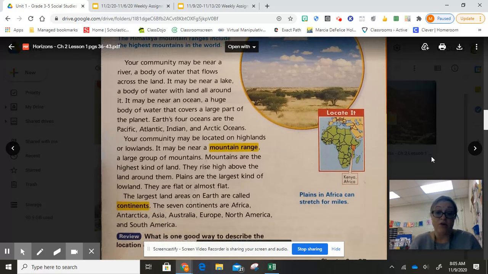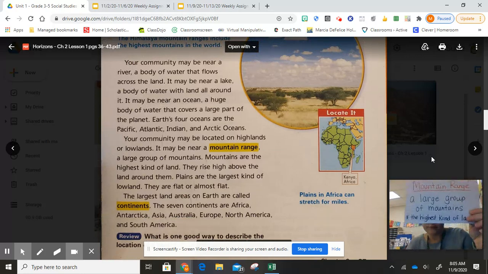Your community may be located on highlands or lowlands. It may be near a mountain range. So again, what's a mountain range? A large group of mountains. Mountains are the highest kind of land. They rise high above the land around them.